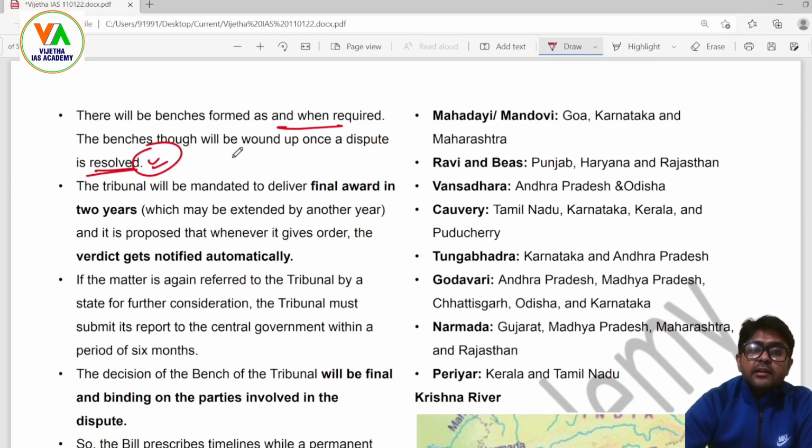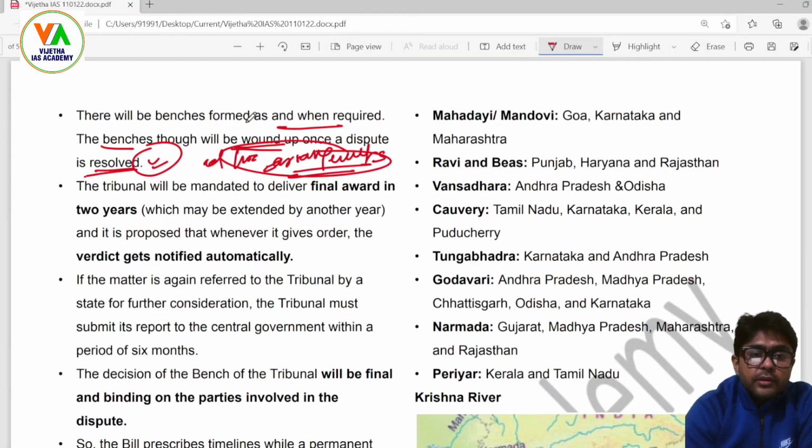So that means the setup will come up when the dispute arises, and they will stop functioning when the dispute is resolved. Hence they are basically known as ad hoc arrangement tribunals. As and when required, and when the purpose is over, then they are gone.